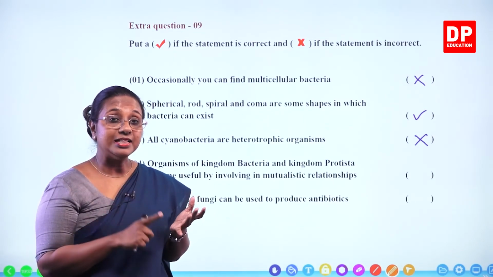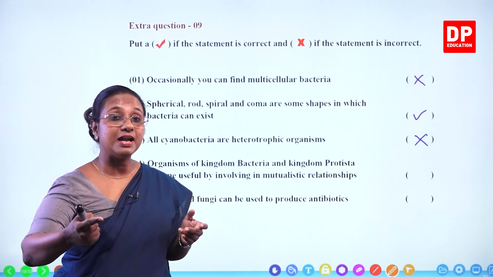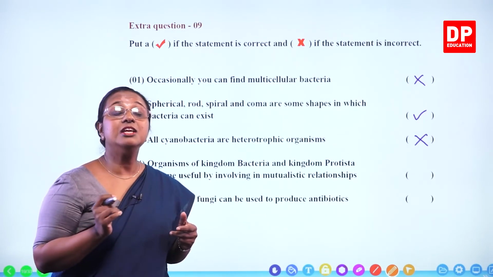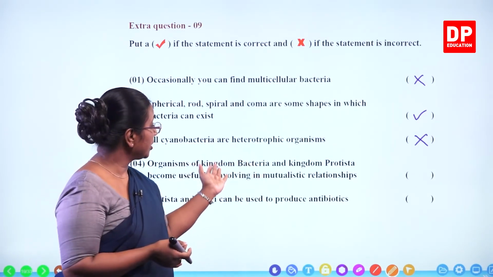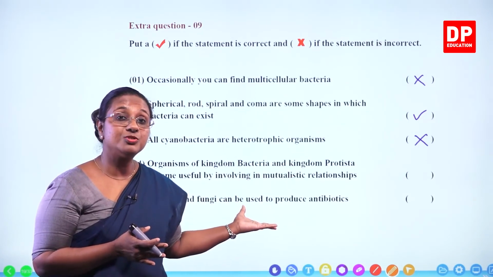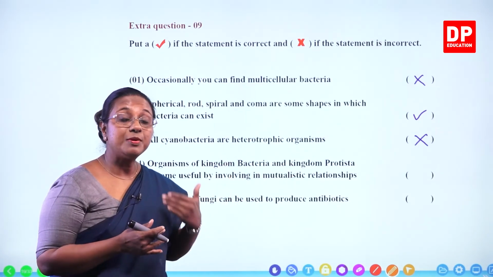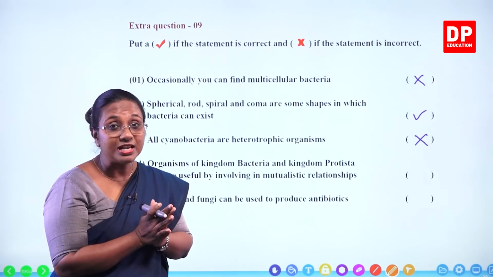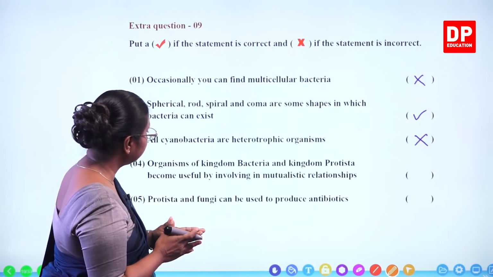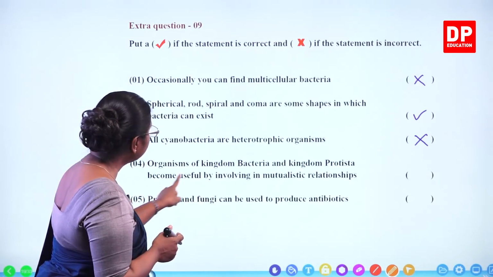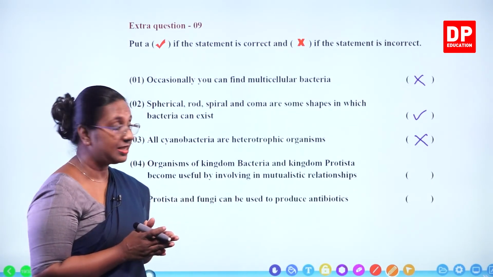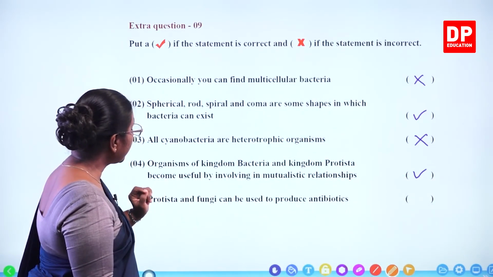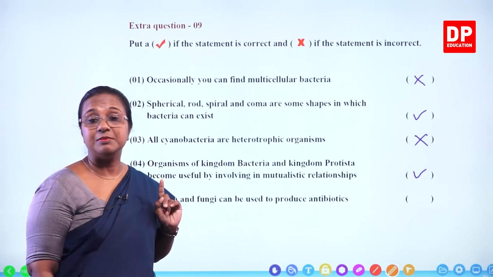So I told you all, either algae or cyanobacteria combine with fungus. Fungus is a decomposer, saprophytic, so it provides the nutrients, minerals. Whereas these two, cyanobacteria and algae, can produce their own food, autotrophic. So they produce the food and supply it to the fungus. Therefore, they exist in a mutualistic relationship. So that statement is correct.